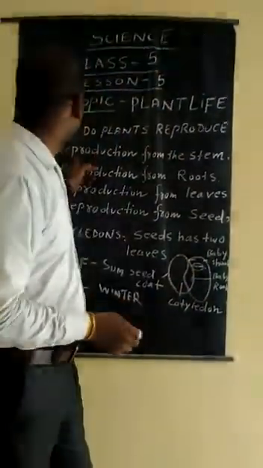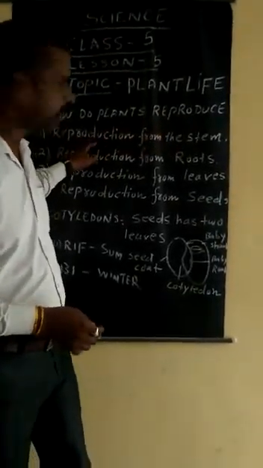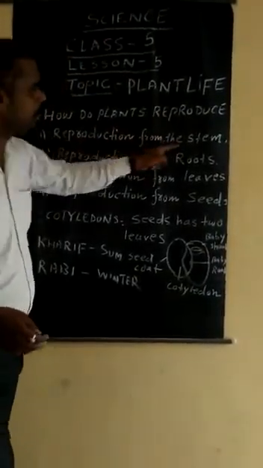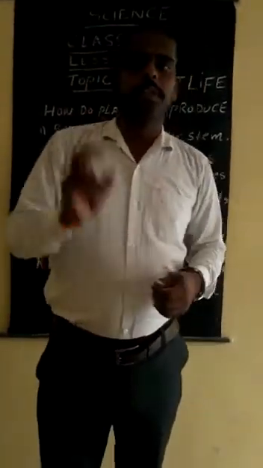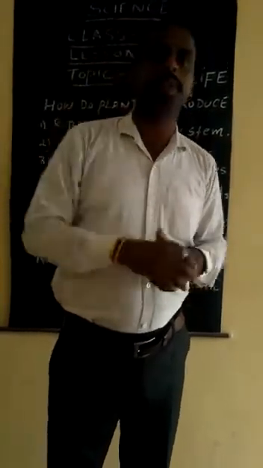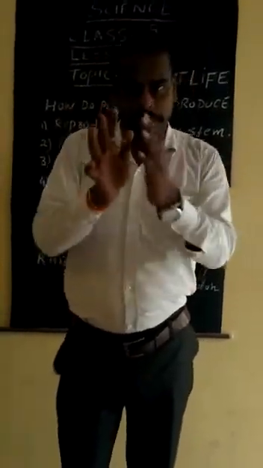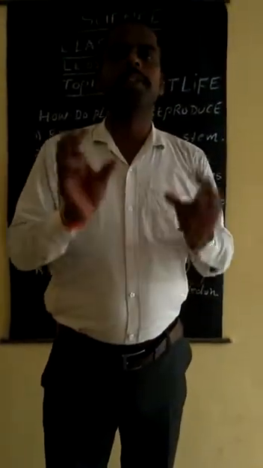How do plants reproduce? One by one I will clarify. First, reproduction from the stem. You see a potato. All of you have eyes, but a potato also has eyes. From these eyes it grows. Another name for potato is tuber plant.